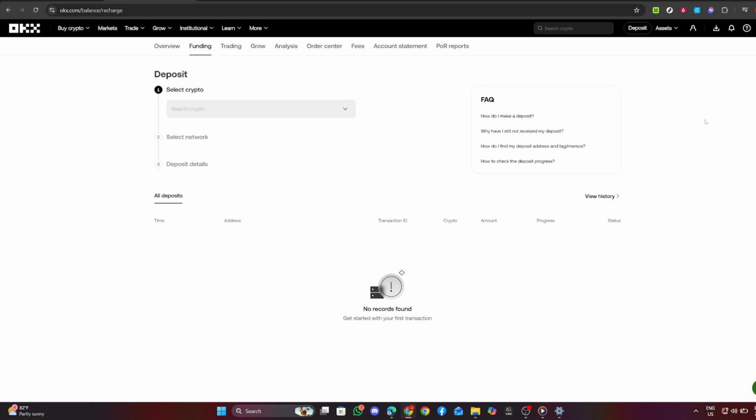After logging in, direct your attention to the top menu of the site. Look for the Assets option and click on it. This will open a drop-down menu where you should select Deposit. A new screen will appear, allowing you to choose the cryptocurrency you wish to deposit. In this case, find and select NOT.